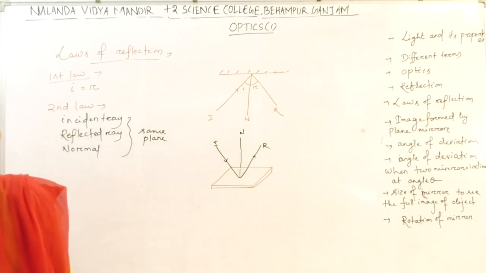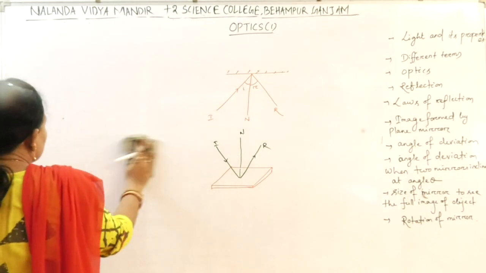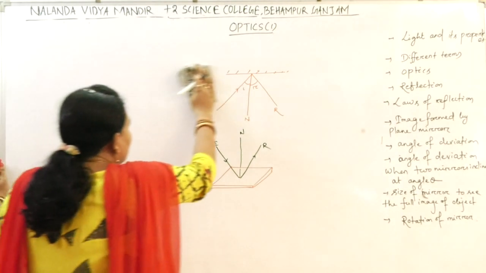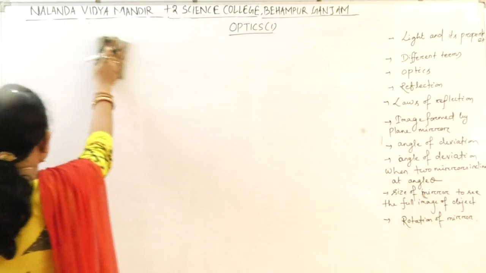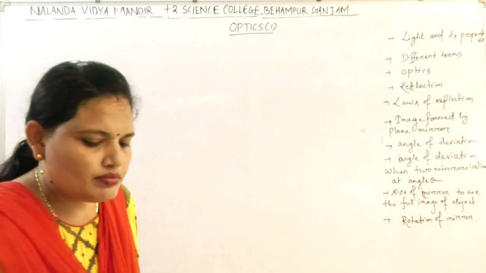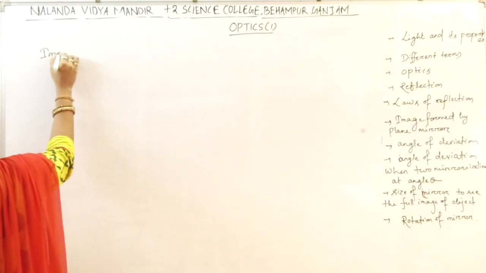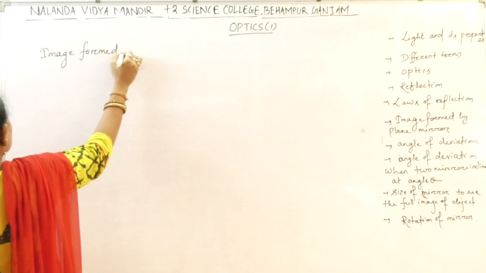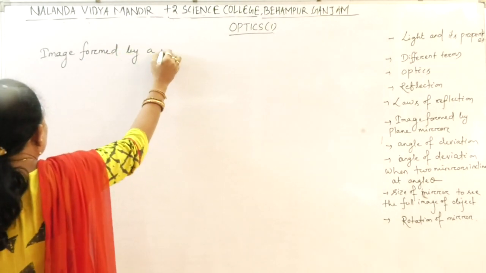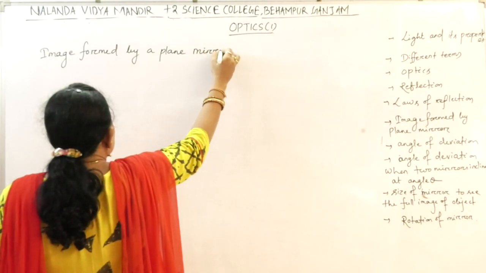Next, let us come to the plane mirror. How is the image formed in a plane mirror? What is the nature of the image formed in a plane mirror? Image formed by a plane mirror.